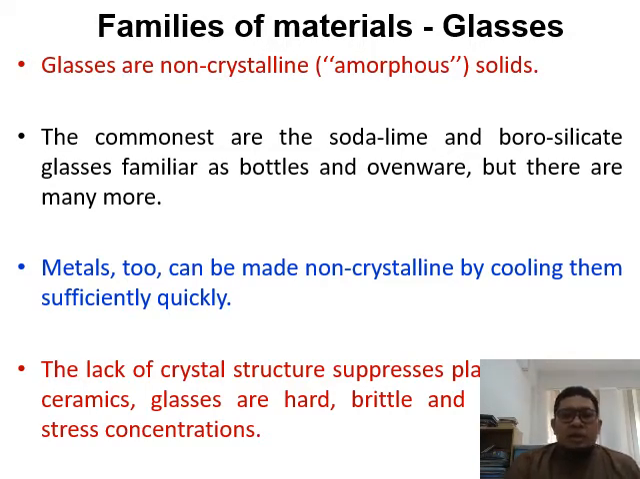Then you can have a non-crystalline structure, which is amorphous. I think this one is already done in the phase diagram, where you have a metal phase changing from the alpha phase, for example, and then suddenly changing into martensite phase and so on. So the lack of crystal suppresses its plasticity. Ceramics and glass are very hard and very brittle and vulnerable to stress concentrations. Of course, you already know this one.